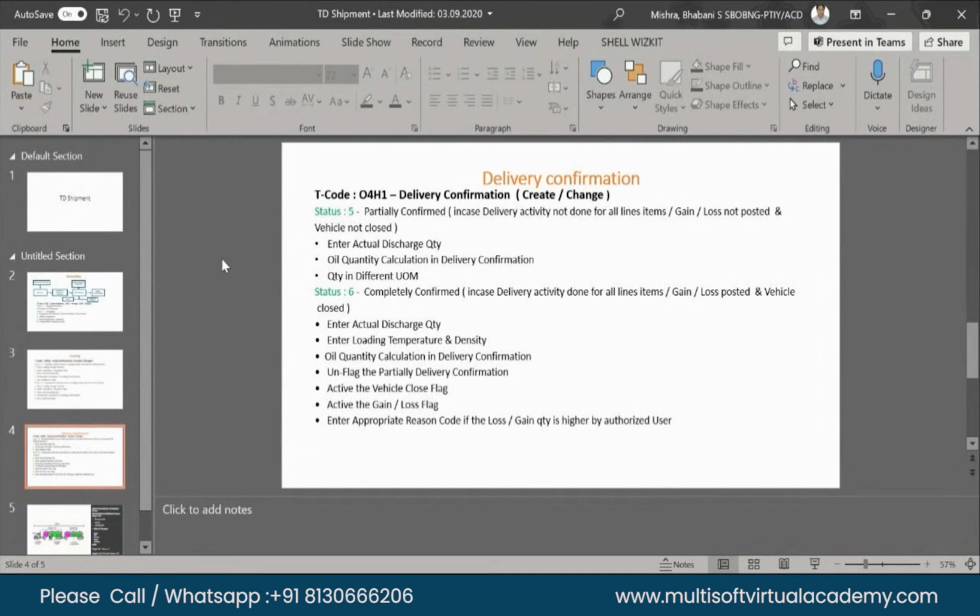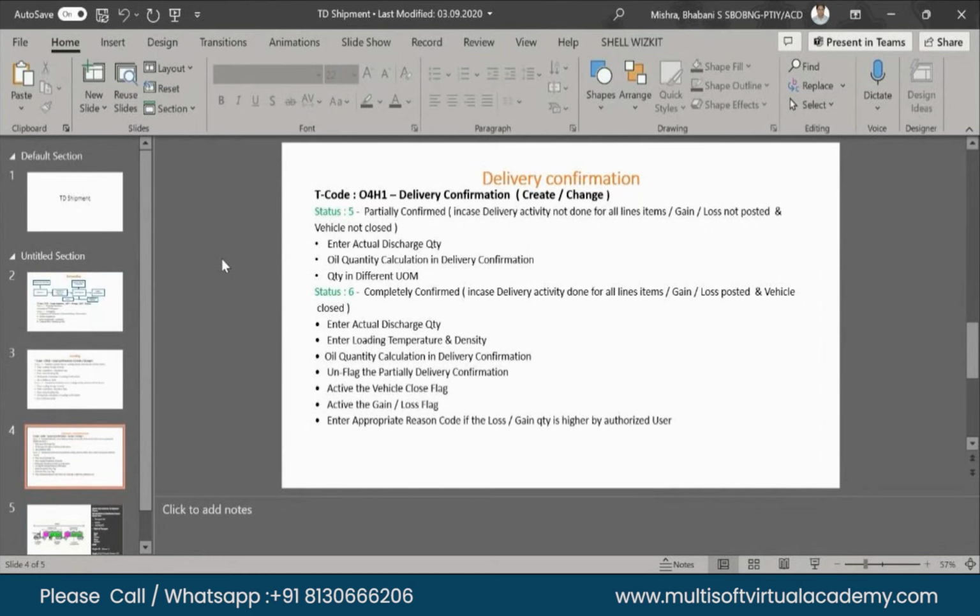So T code O4H1, delivery confirmation, create and change, status 5 and status 6. Partially confirmed and fully confirmed, completely confirmed. Partially confirmed, when I say, is in case delivery activity is not done for all the line items. Gain or loss is calculated in that delivery confirmation.